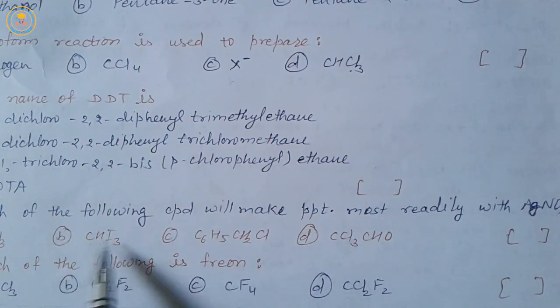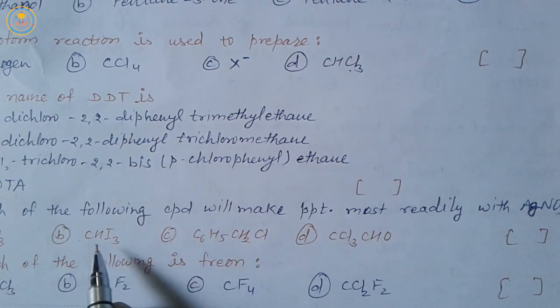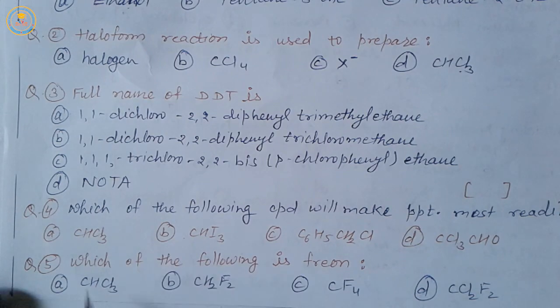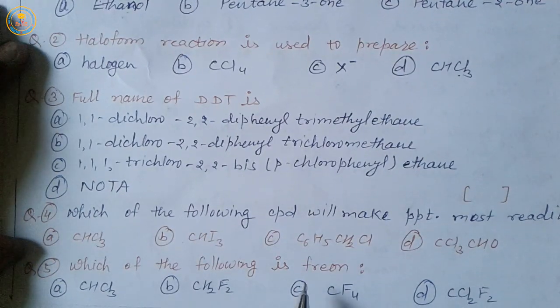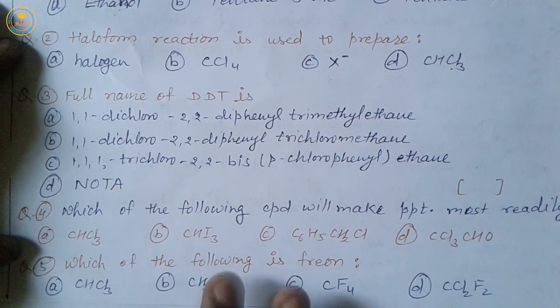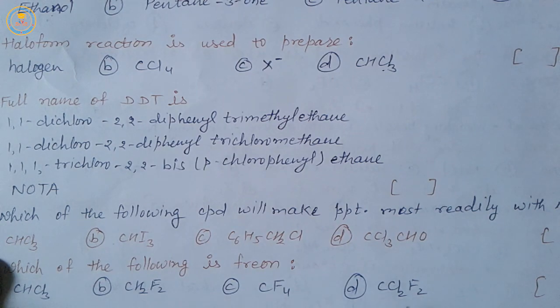The solution will be iodoform. Now fifth question: which of the following is freon? When chlorine and fluorine are attached with a carbon atom, the compounds formed are known as chlorofluorocarbons. So the answer will be CCl2F2.